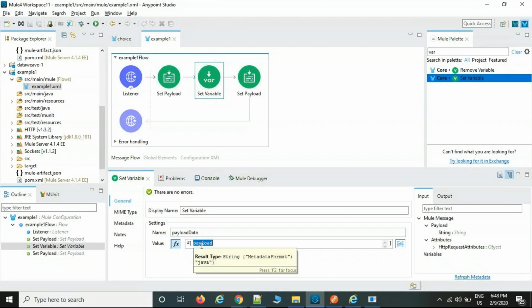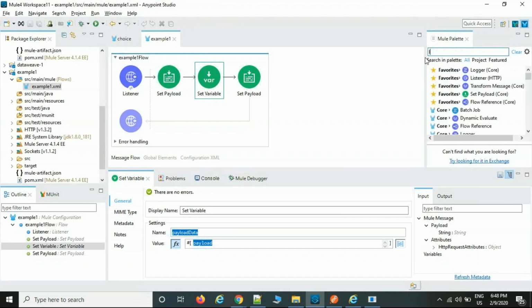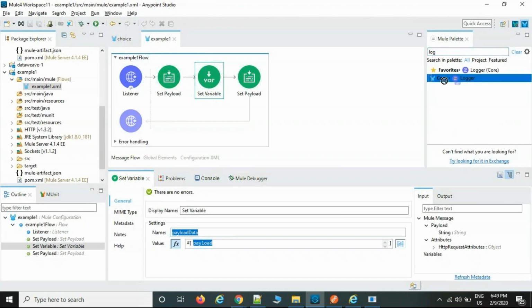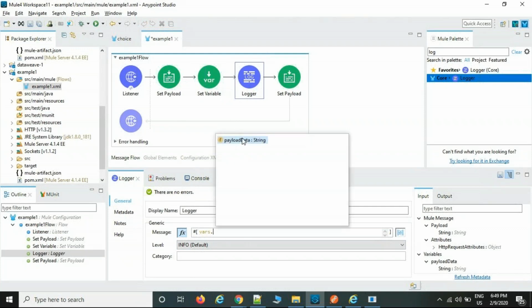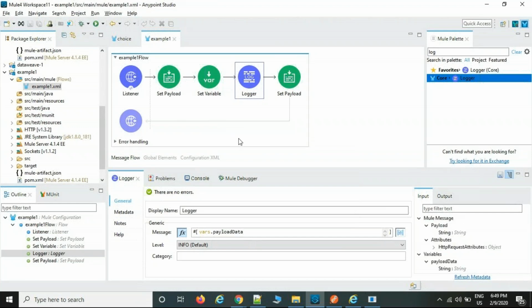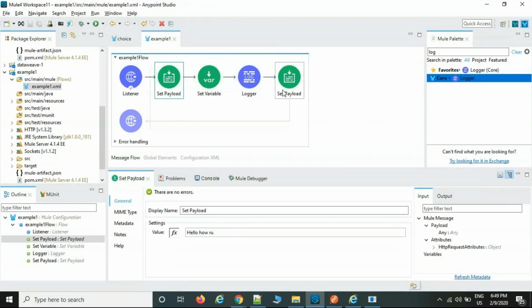Then if you want to reuse it, we can use the syntax by selecting one logger palette. Then we can see whether it has been converted or not. Here we can use the syntax vars dot. I told you, right, vars dot. What is the key here? Payload data. I just want to see whether it has been converted or not, because payload data is always overriding, the latest payload is the final output.